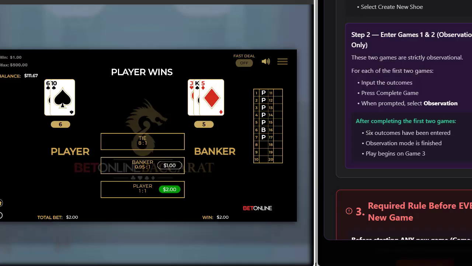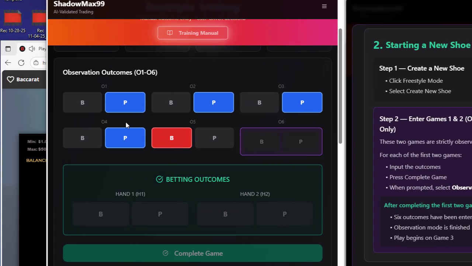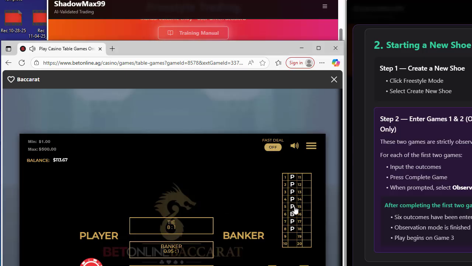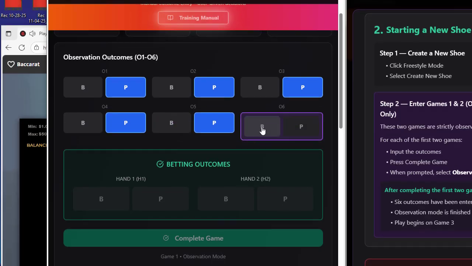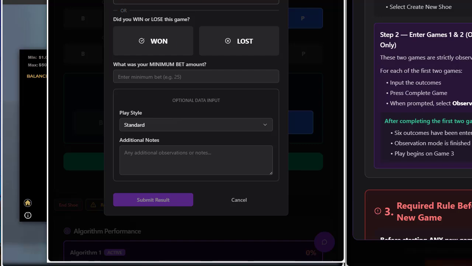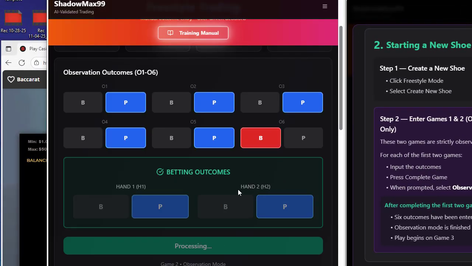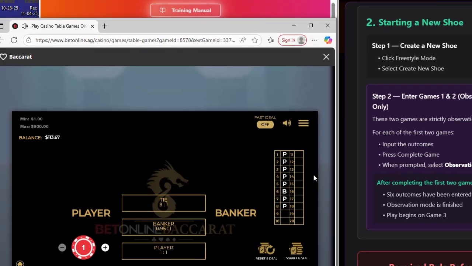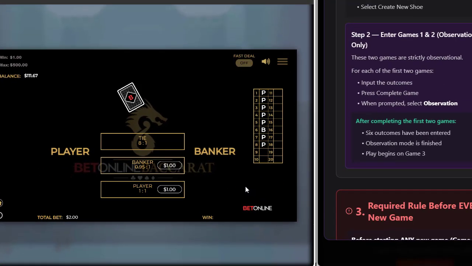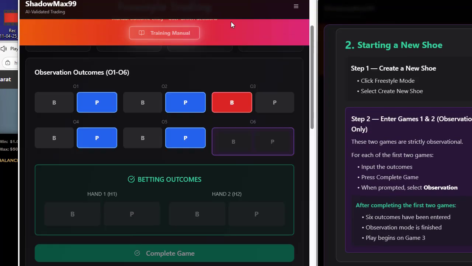All right, so let's say we have those outcomes. Let's go ahead and input the rest of the outcomes. That was player, banker, player, player. And we have to hit complete game to move on to the next game. Remember, this says this is observation only, so we're going to click observation. And we're going to continue to pull outcomes to complete. So that was game 1 that we just did.